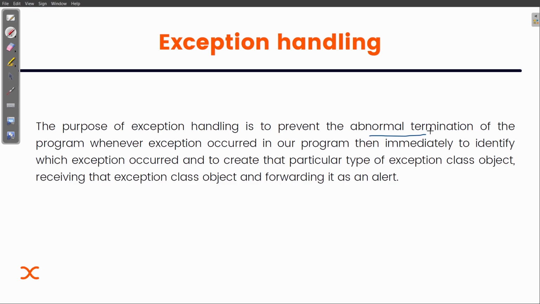Everything was going fine, the interpreter was executing the code, but suddenly there was a value error, and that is the abnormal termination. The program is not executing the code, and it is not ending by itself. There is an abnormal termination of the program whenever an exception occurs in our program.